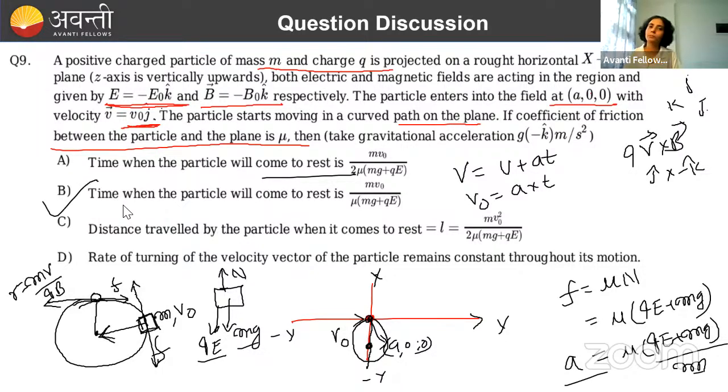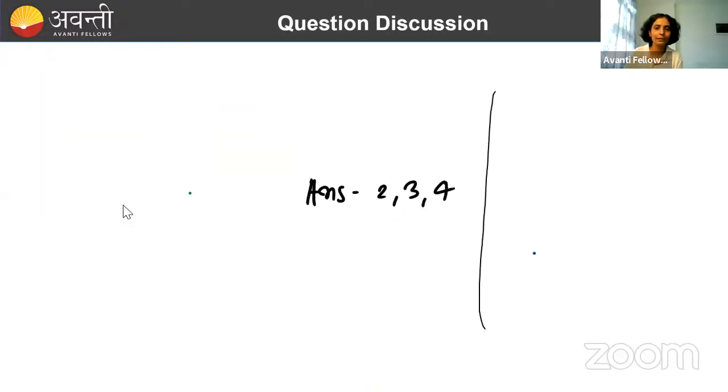So B will be the answer. Now, distance traveled by the particle when it comes to rest. You can easily calculate the distance. How? You know the acceleration value. Acceleration can be written as dv by dt equal to this value.